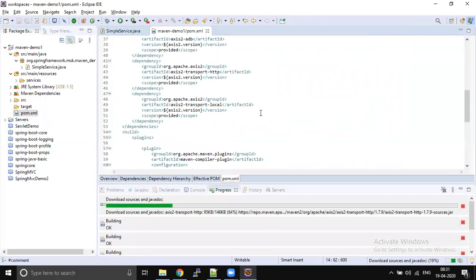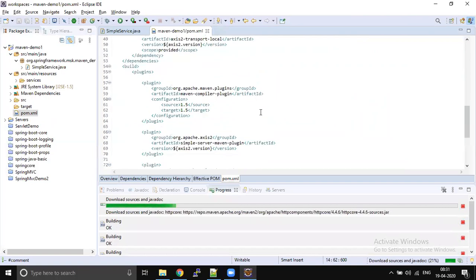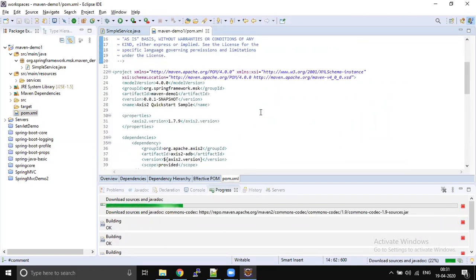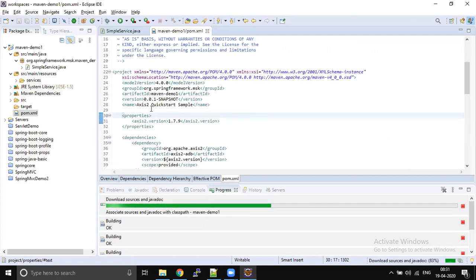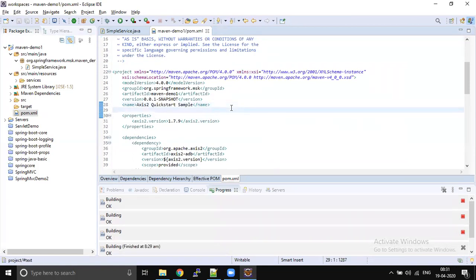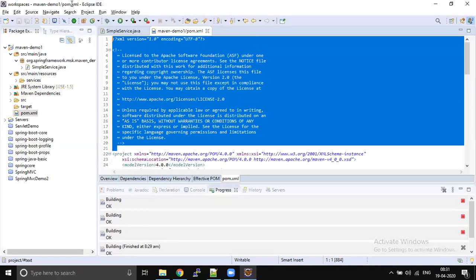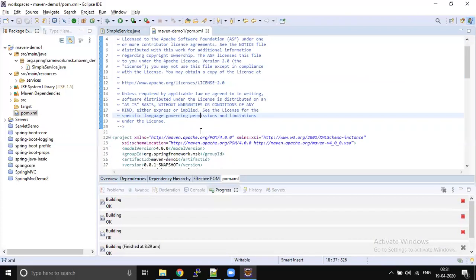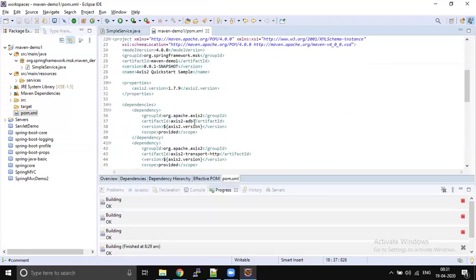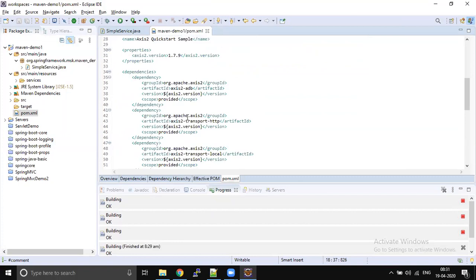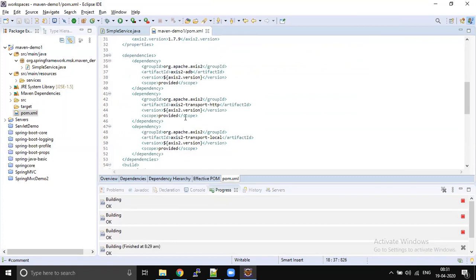This time the pom.xml file looks a little different, right? Last time it looked different, and this time it looks different. Why? Because this time we used a different archetype. This time we used quickstart, and last time we used simple. We must actually use simple, not quickstart. Simple is recommended for Java, core Java projects. So it depends upon what archetype you are using.